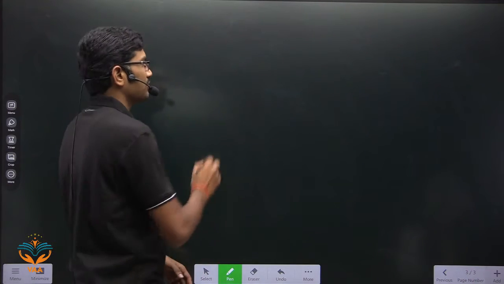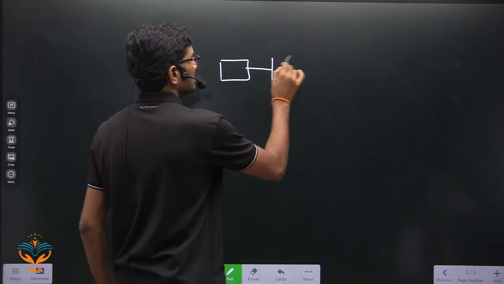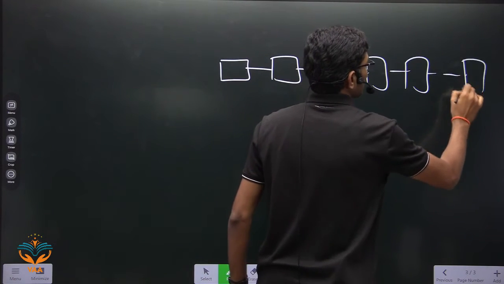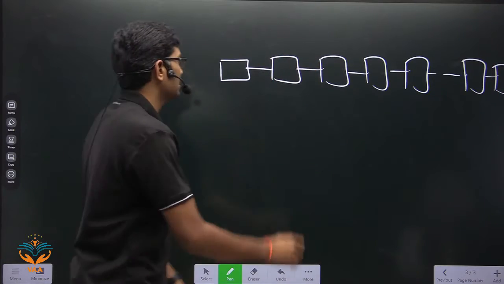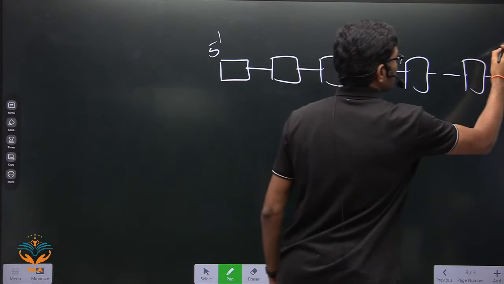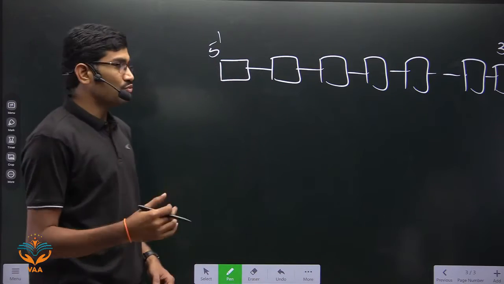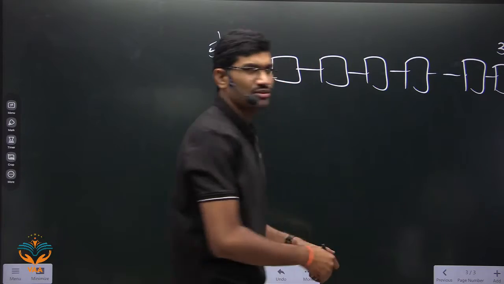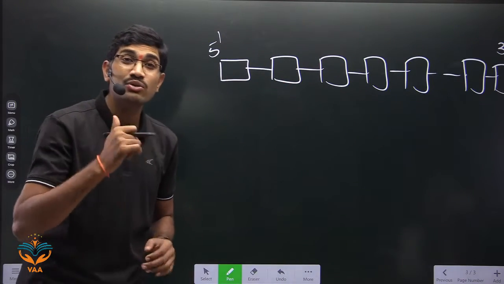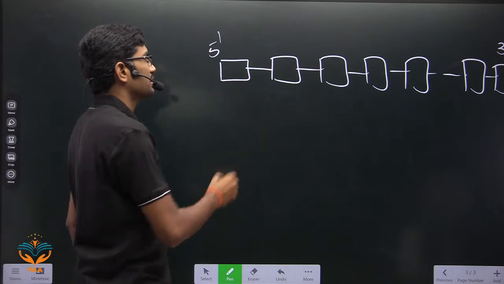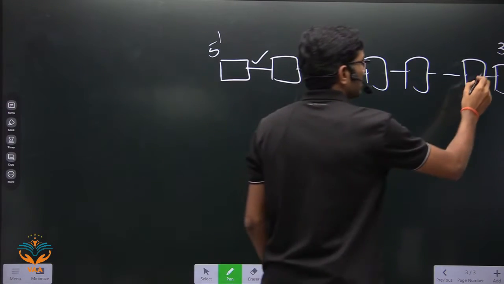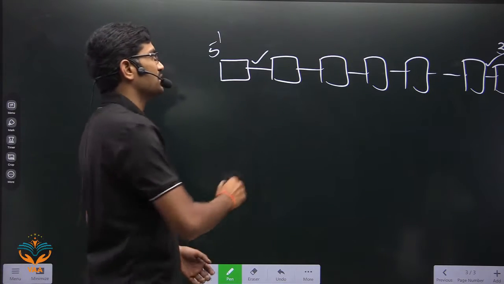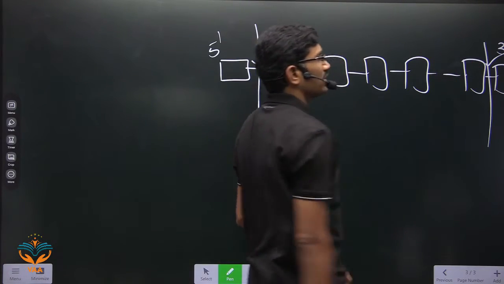Okay. So listen very carefully. Suppose this is one nucleotide, second nucleotide, third one, fourth one, fifth one, likewise. In this way some nucleotides are present. Suppose this is the 5' end and this is the 3' end. Okay. So what are exonucleases? Nucleases are the ones that break down the nucleic acid. Very good. This is also a nucleic acid. But where do they act? This is also very important. This is the last phosphodiester bond. This is also the last phosphodiester bond. Yes or no? So here there are some enzymes which will break the last phosphodiester bonds.